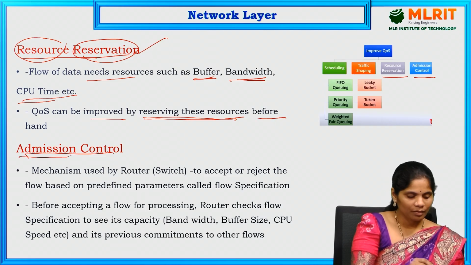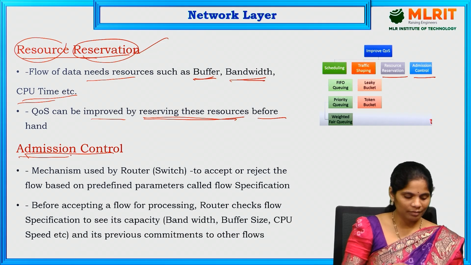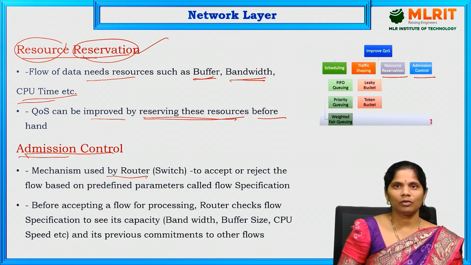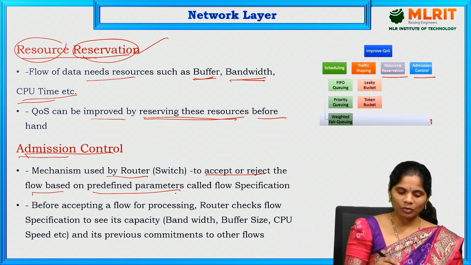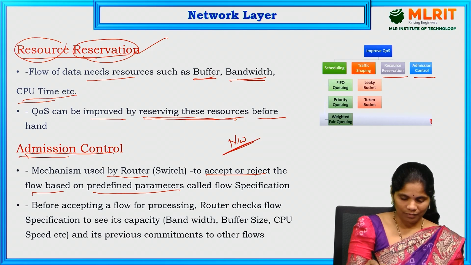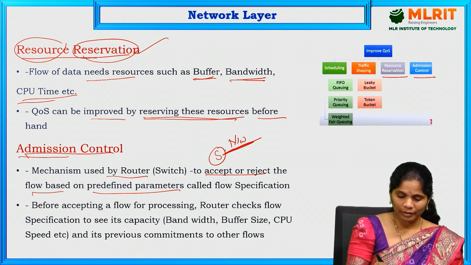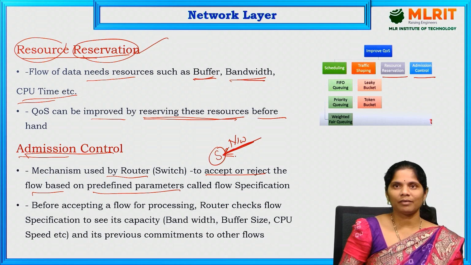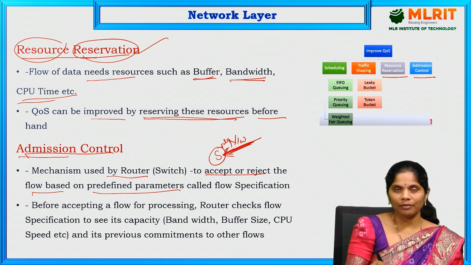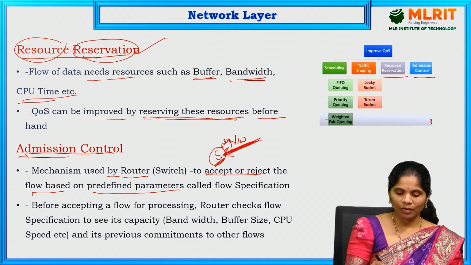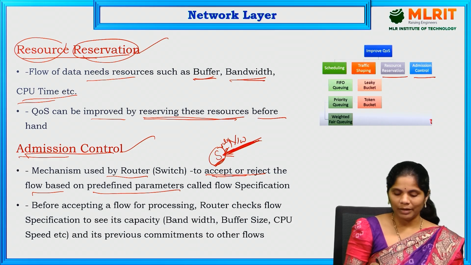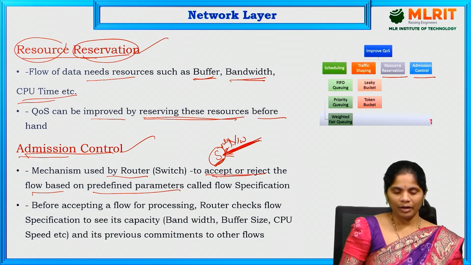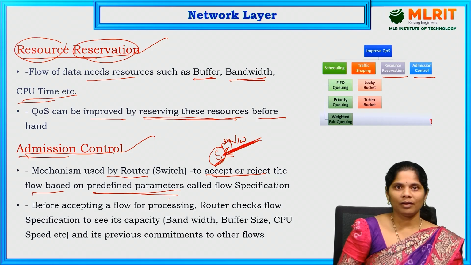And coming to admission control. Admission control is a mechanism mainly used by the router to accept or reject a flow based on predefined parameters. Suppose a sender wants to use this particular network, they have to follow some parameters, some rules. Then only can they access this network. Means before entering the network, that sender has to follow the network rules. That is the condition of admission control, to accept or reject. It has to follow predefined parameters. That is the admission control.